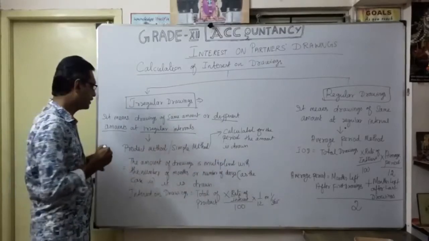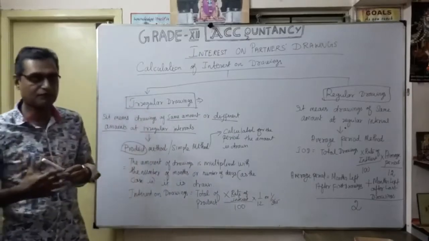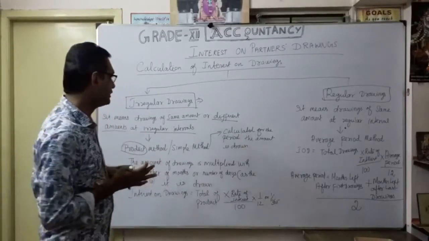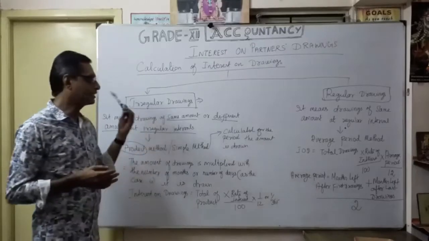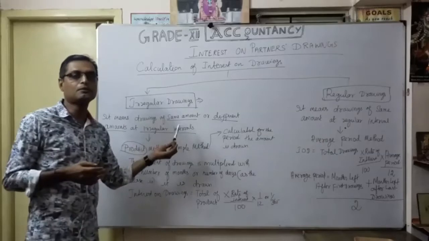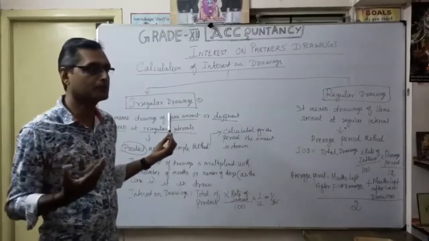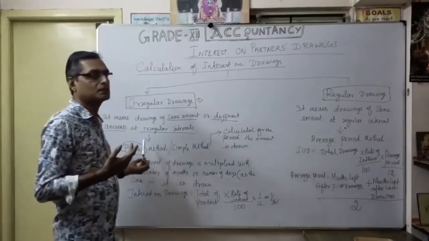That's why it is called the product method. You will see it now with an illustration. So for irregular drawings, the amount may be the same or different, but withdrawn at irregular intervals, and we can follow the simple method or the product method.